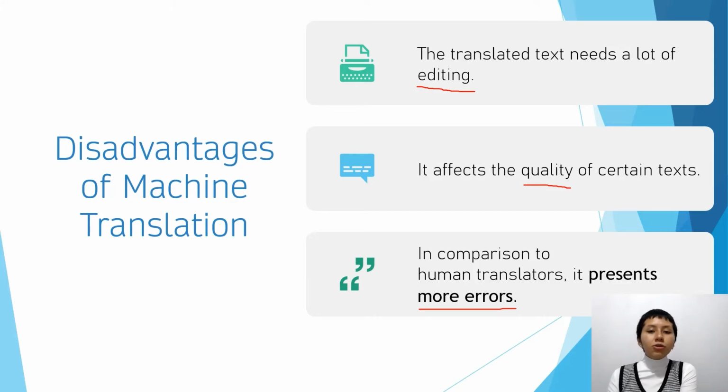In addition, some common mistakes of machine translation are the omission, the addition, or the mistranslation of concepts.